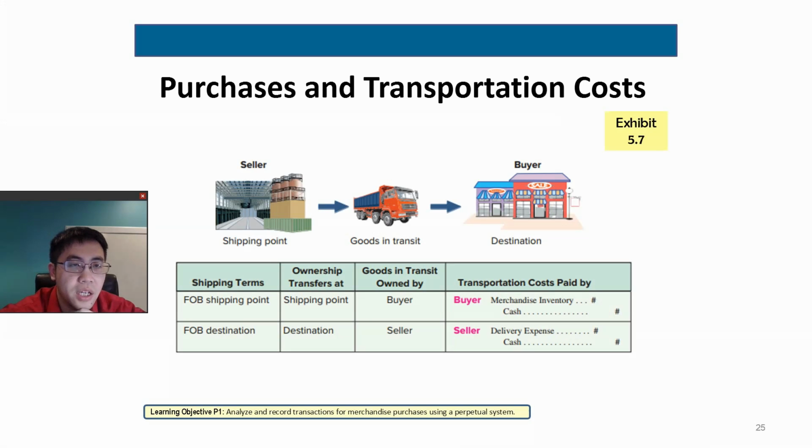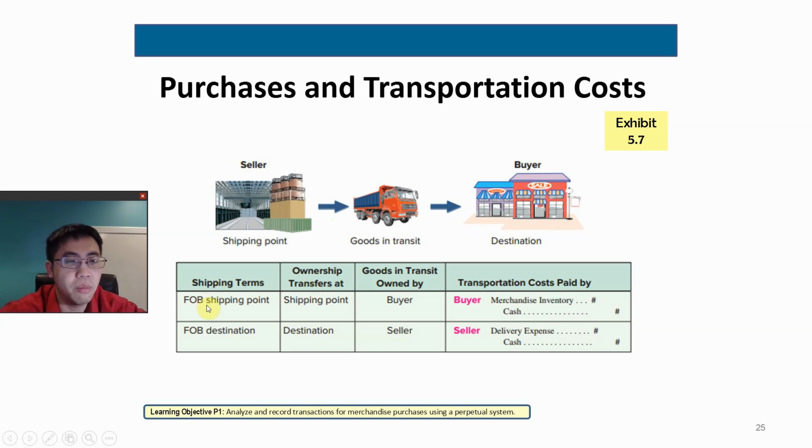Okay, this part is called FOB, free on board. Basically, it's about who pays for transportation cost. There is a seller and there is a buyer. When the goods or the merchandise are shipped from the seller to the buyer, there is a transportation cost. So there are two shipping terms.